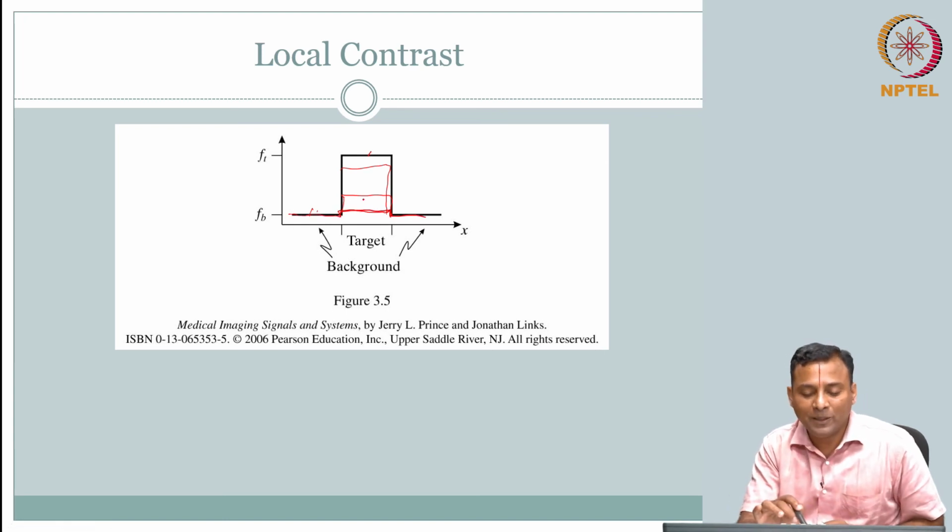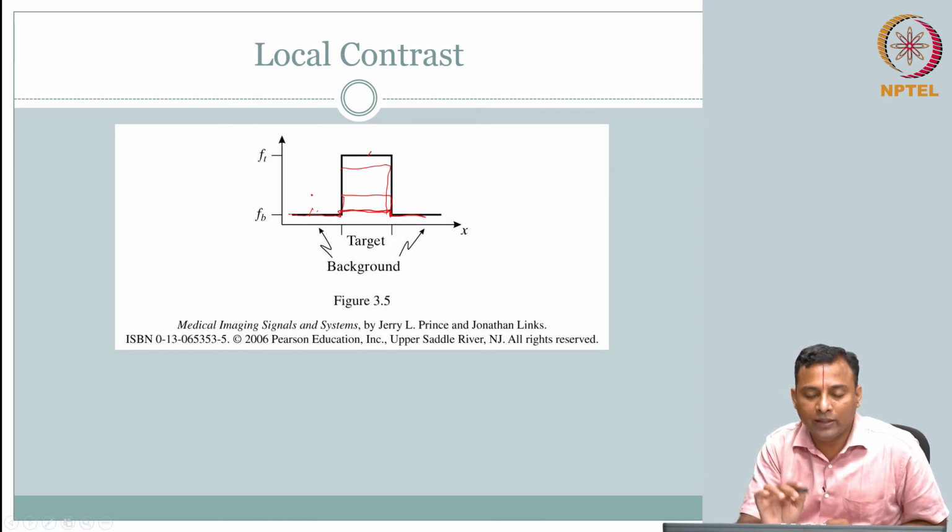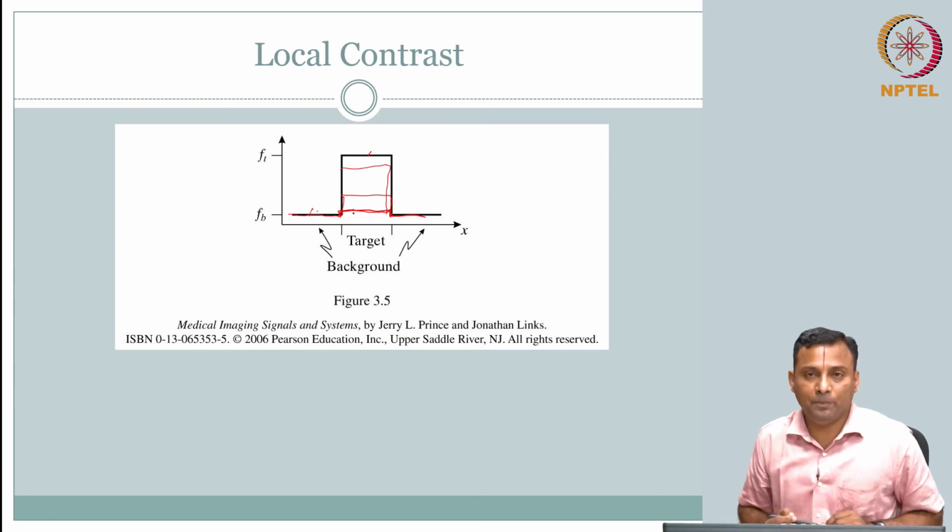If the input is F and G is your output in red, and your MTF is such that it takes the black and produces the red, it is a very poor imaging system, because the doctor now has to differentiate the small difference. He has to make sure this is the target and this is the background, based on the small difference between target and background. So, it might not be that obvious or reliable.